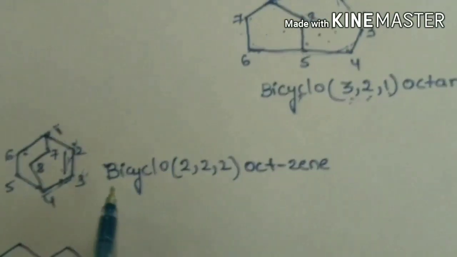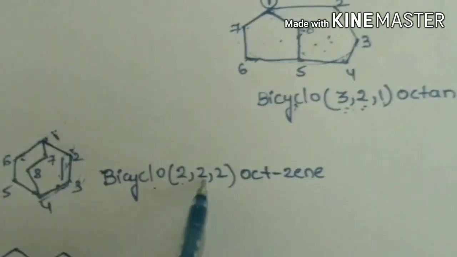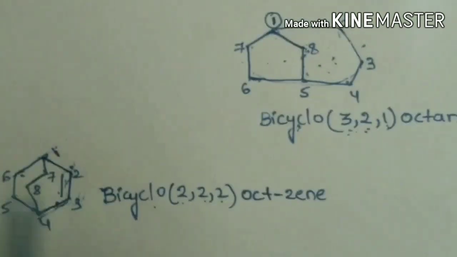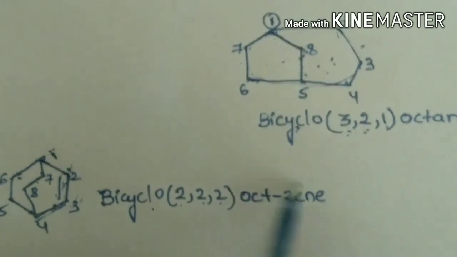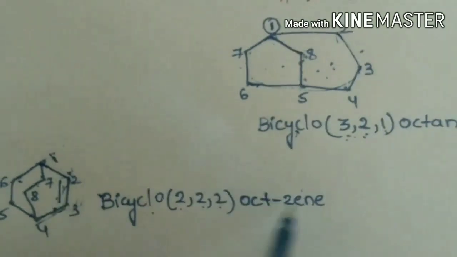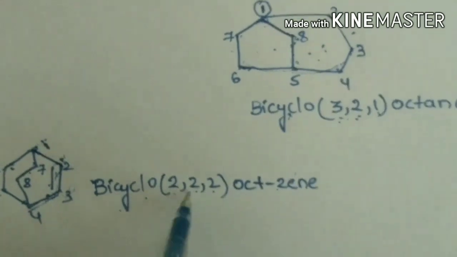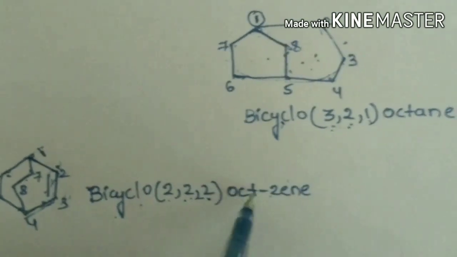This compound can be written as bicyclo 2, 2, 2, as each chain contains 2 carbons, and the double bond is present at the second position. So bicyclo 2, 2, 2 oct-2-ene.